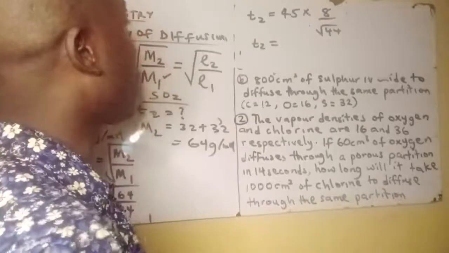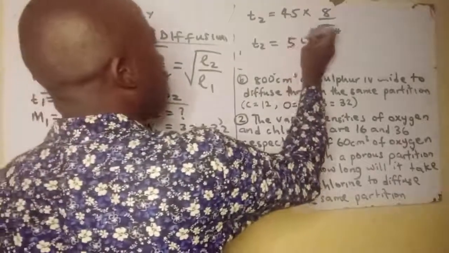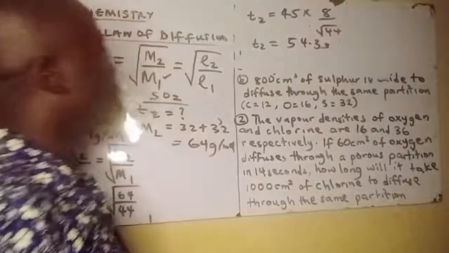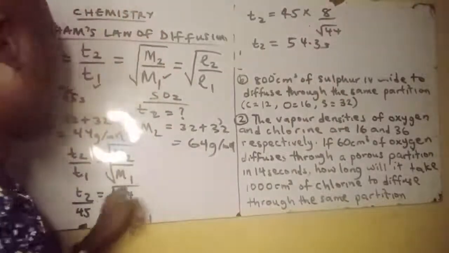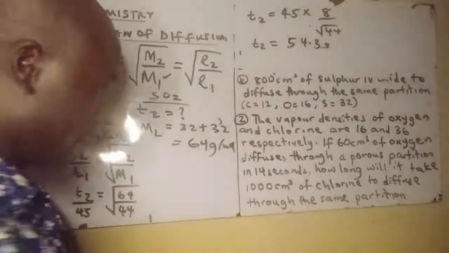So by the time we calculate it, it's going to give us 54.3 seconds, because root 64 is 8. So it is 54.3 seconds.